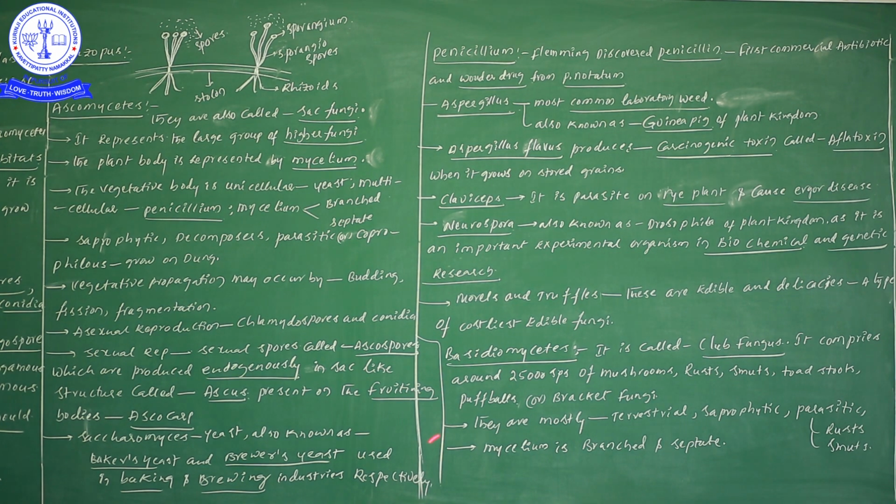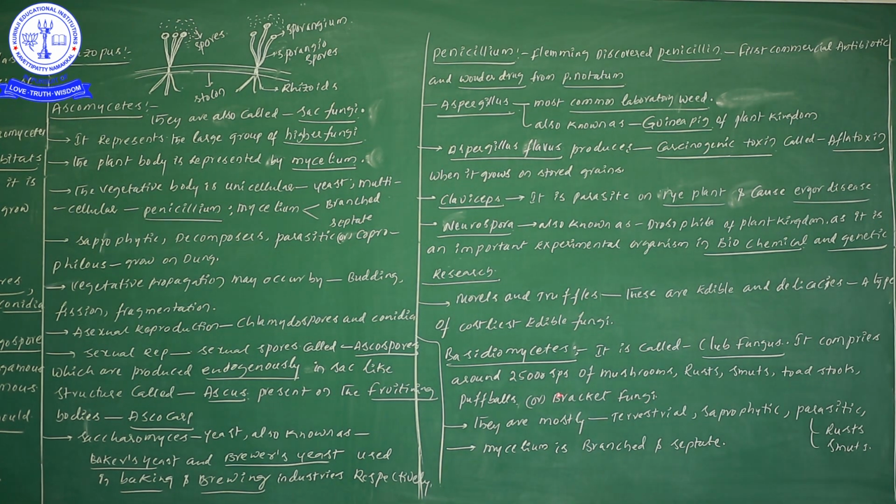Basidiomycetes comprise 25,000 species of mushrooms, rusts, smuts, toadstools, puffballs and bracket fungi. Likewise there are different types of examples that come under Basidiomycetes. They are mostly terrestrial, present on land. Saprophytic as well as parasitic members are there.